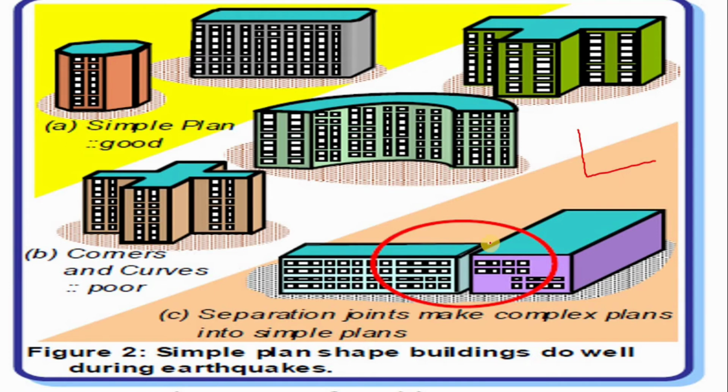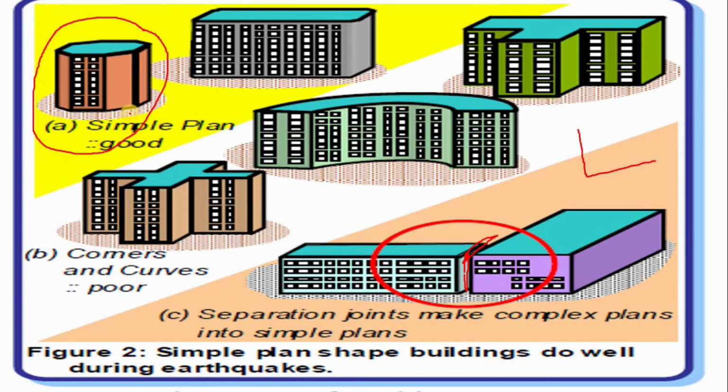In between, the shape is not properly filled, meaning both corners are left. Then we should create a separation joint, making the complex plan into simple plans. Now you can see the plus plan. This is a simple plan and good, as no corner is generated in the building, or you can say the height and base ratio are perfect.